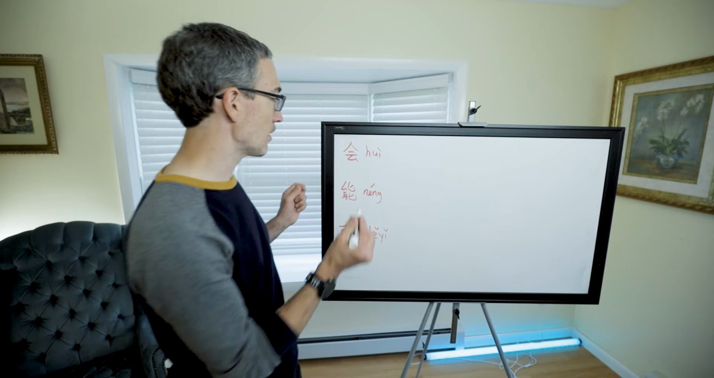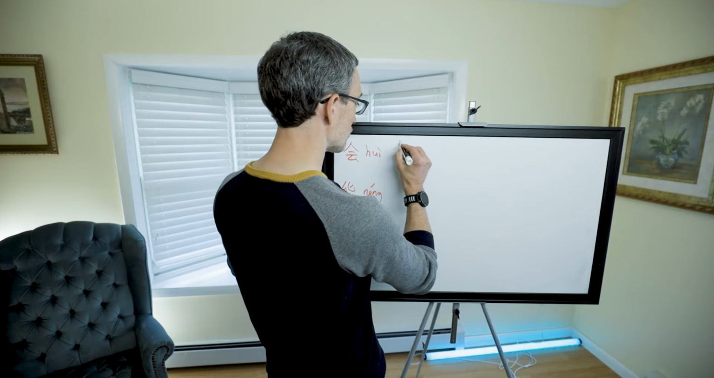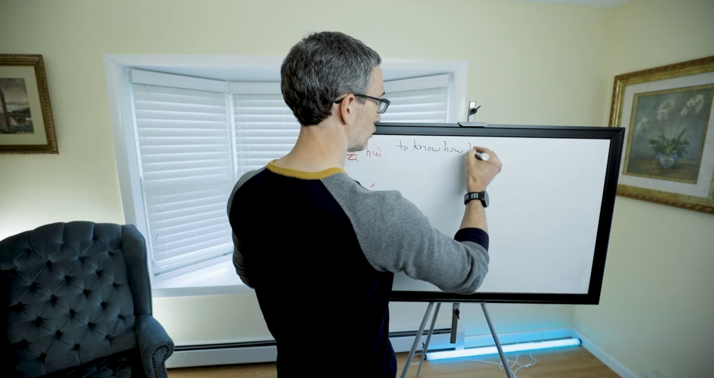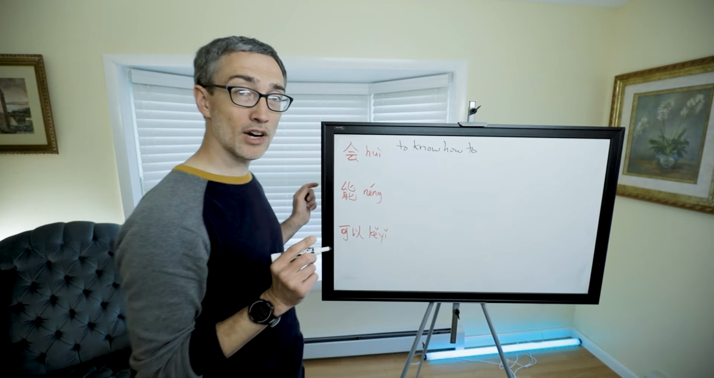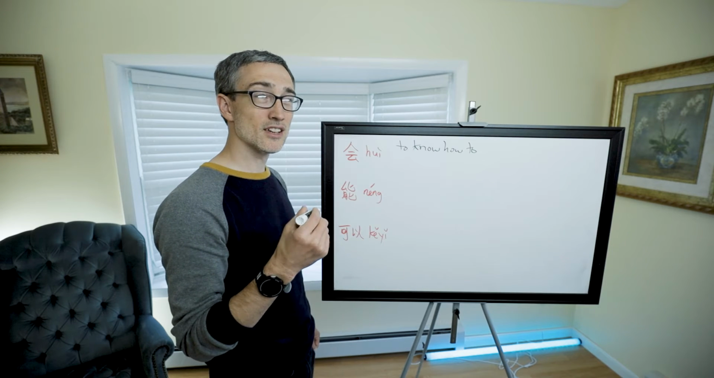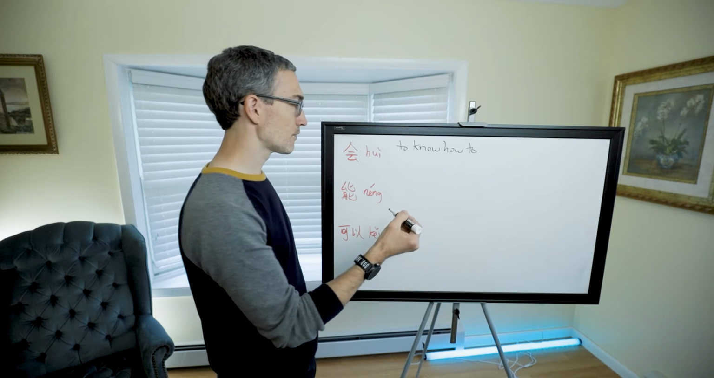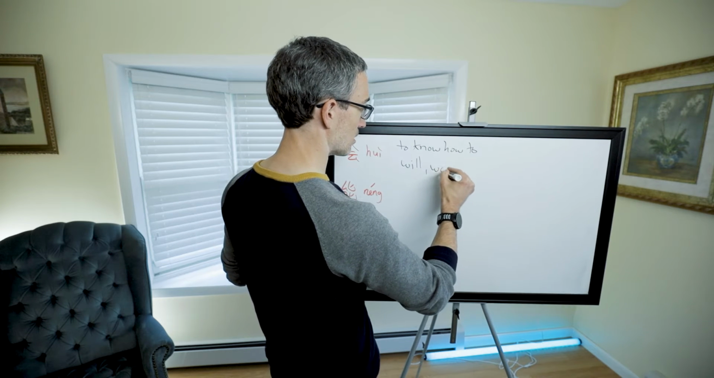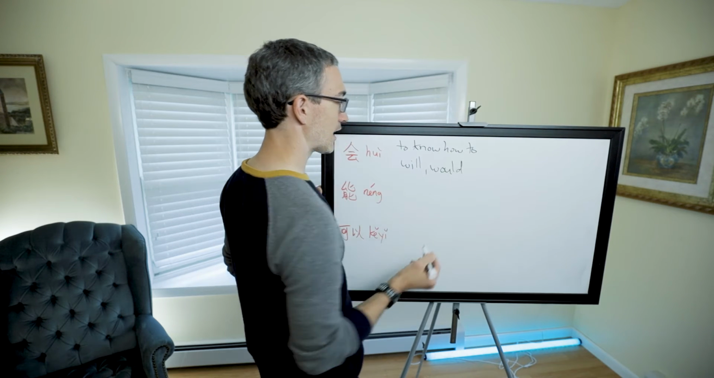Okay, so let's talk about it. 会, the primary meaning is to know how to. But it can also mean, I think we've learned this already, a helping verb that means will do something. So like, I'm gonna, will, sometimes it'll be would, that kind of thing.